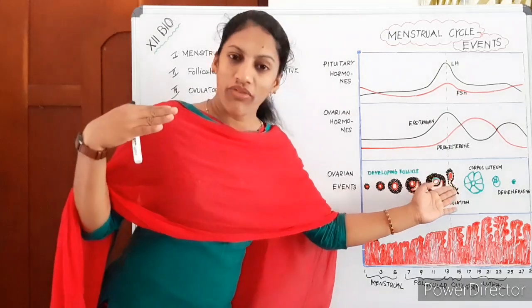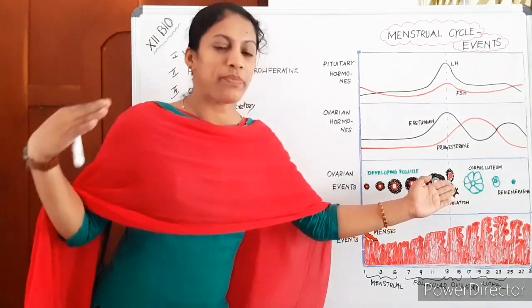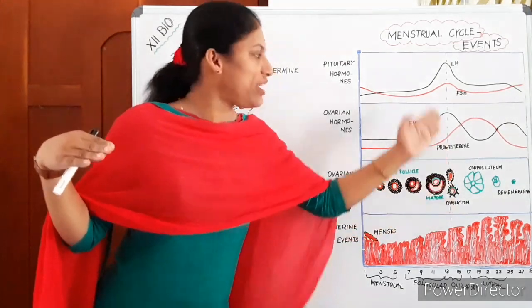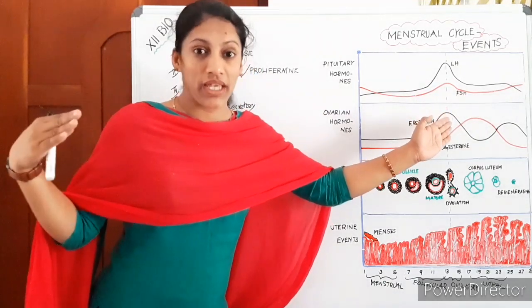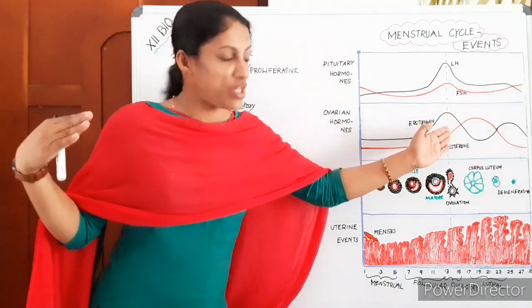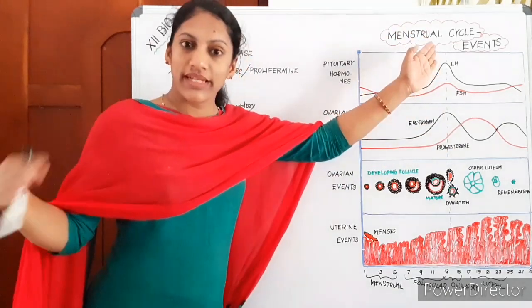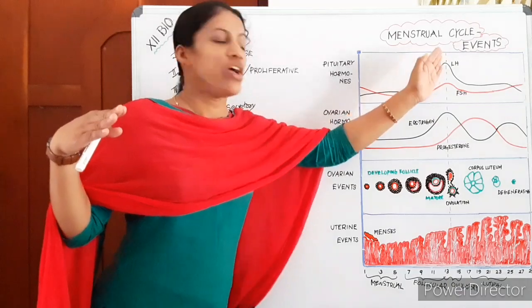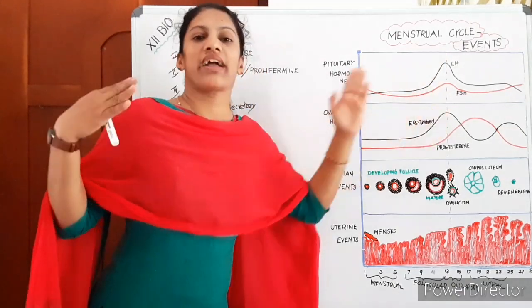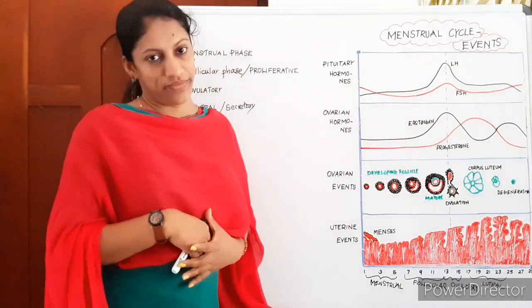Within the ovary, ovulation takes place by the rupturing of the Graafian follicle, and estrogen reaches its peak, maximum secretion, and that is leading to the ovulation. The maximum secretion of LH, FSH and estrogen is helping in the ovulation.